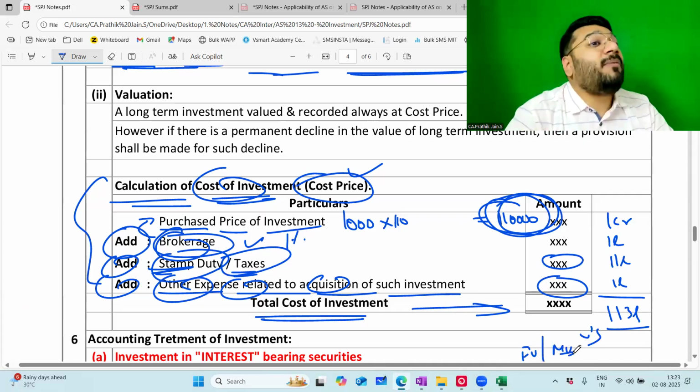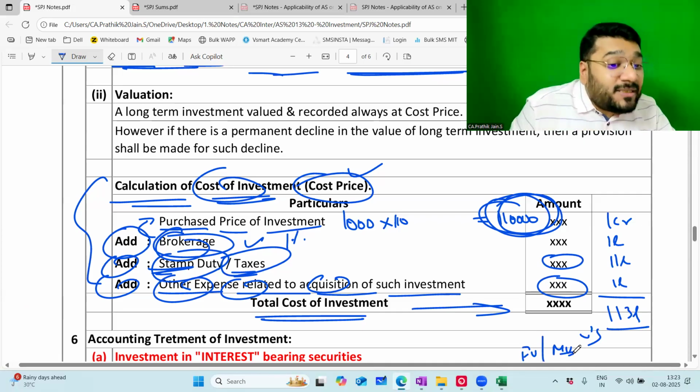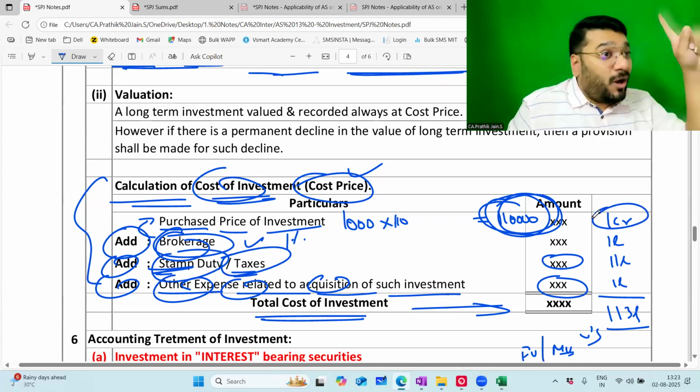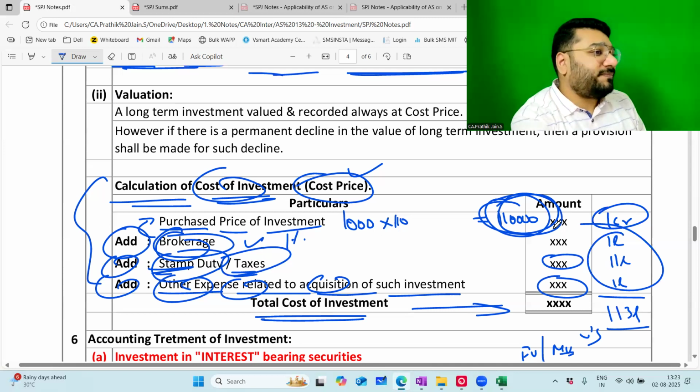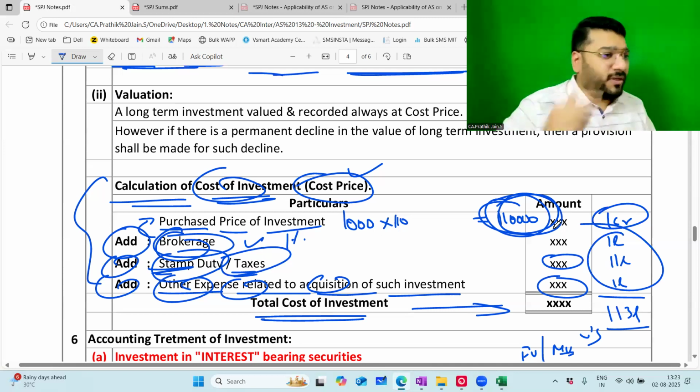So in the above two examples, when they give cost price, the cost price is not just that 1 crore. When they said cost price, it means they added all these three also. Okay, not okay? Any difficulty? Okay, one question.